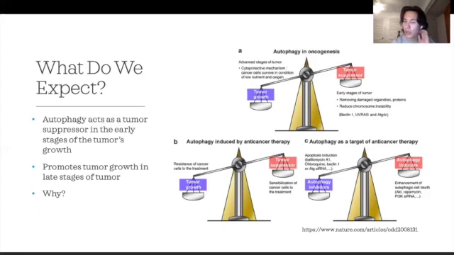So specifically, we were looking at with autophagy, what specific part of autophagy were these tumors using? So we looked through and we determined that ATG5 is a very important core protein for autophagy. So we wanted to see the effects that ATG5 specifically has on this KRAS oncogene, on this tumor growth, essentially if ATG5 has any specific impact on tumor growth.